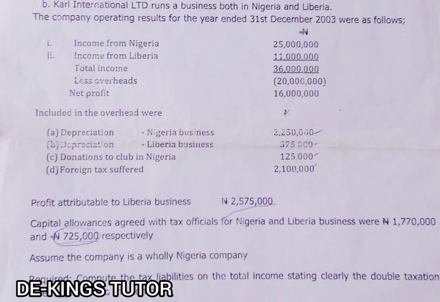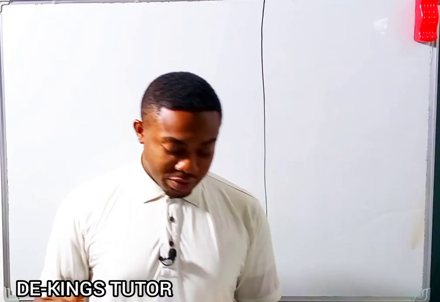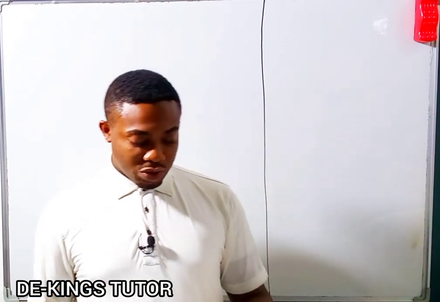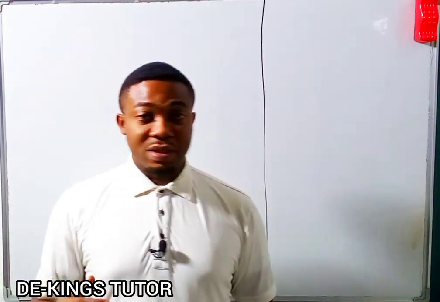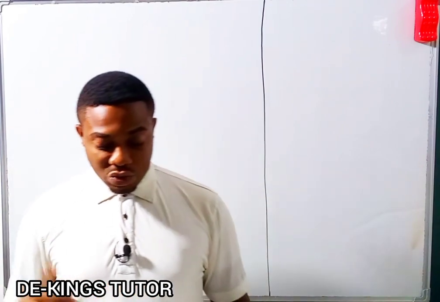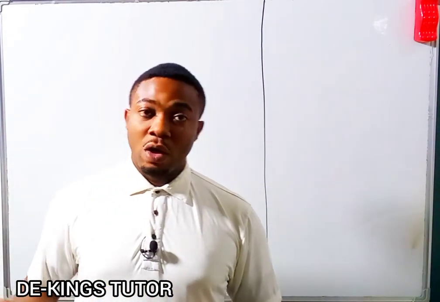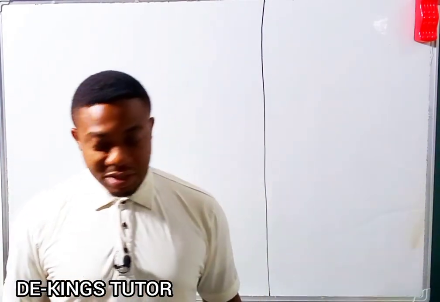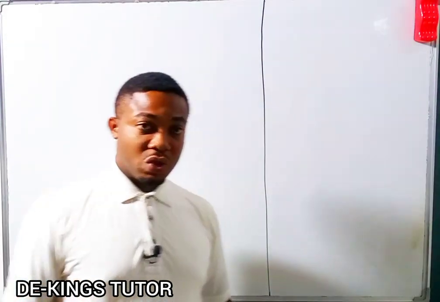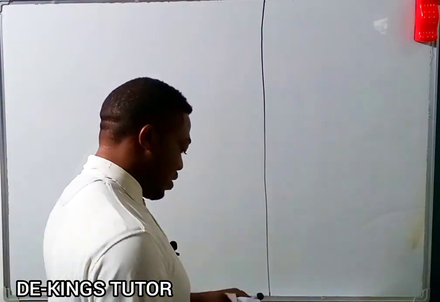Required: compute the tax liabilities on the total income, stating clearly the double taxation relief applicable to the company. So we should compute the tax liabilities and also state the relief that is applicable to the company. This is the 2021/2022 session for the PhD students in Imo State University. Now we're going to see how to solve that question.